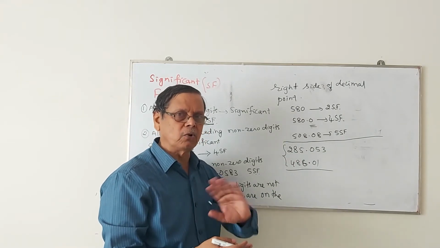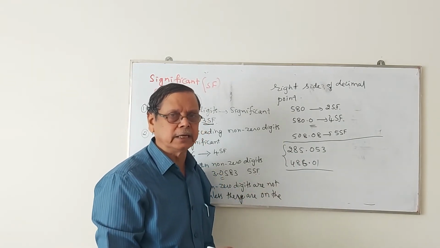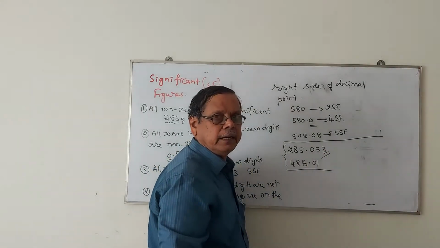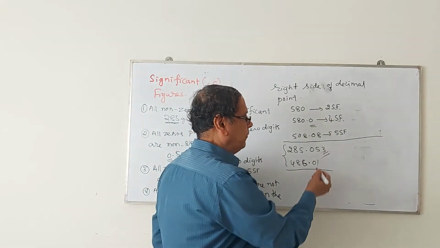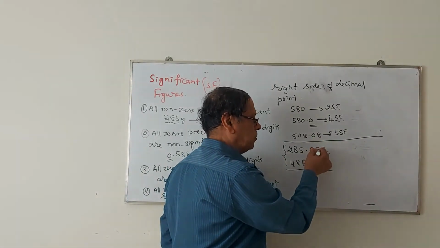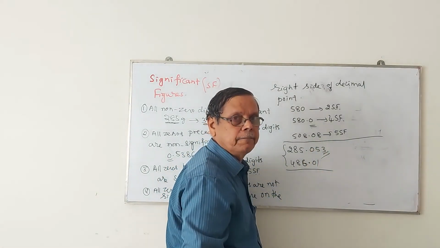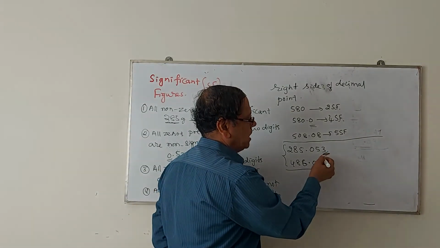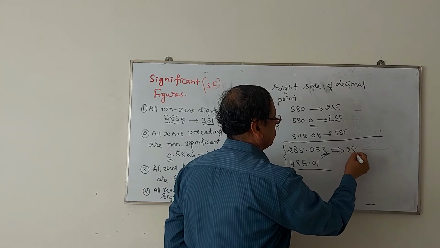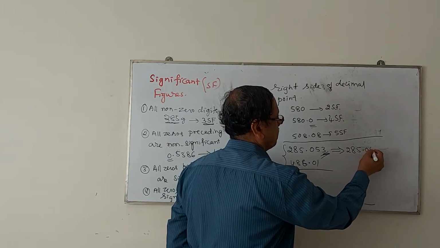That's why we will round off to the next digit. If you want to delete any digit at any position, if it is 5 or more, then you add one number to the previous number and then delete. But here 3 is less than 5, that's why it can be considered as 285.05.